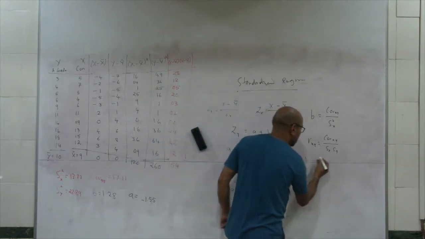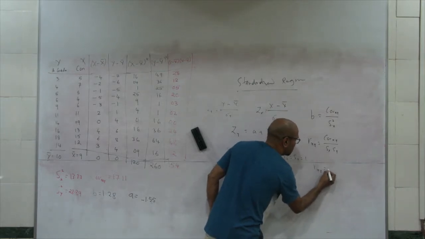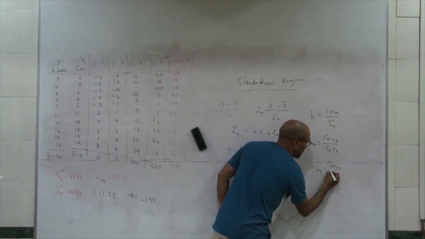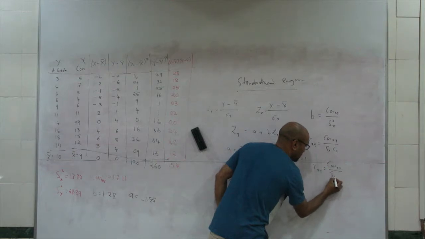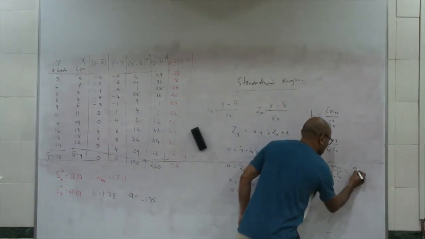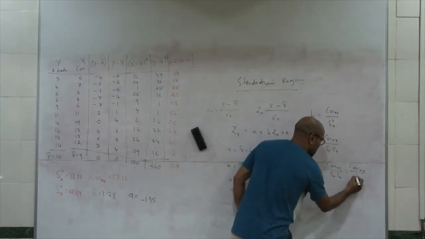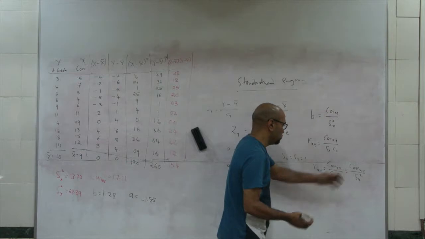So actually, the whole thing can be written as Rxy is equal to covariance xy upon sx, which is covariance xy upon sx square.